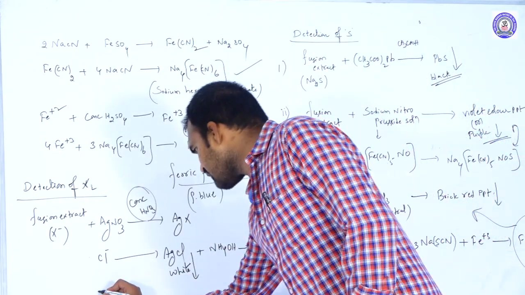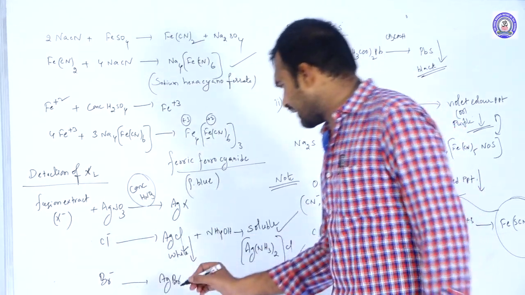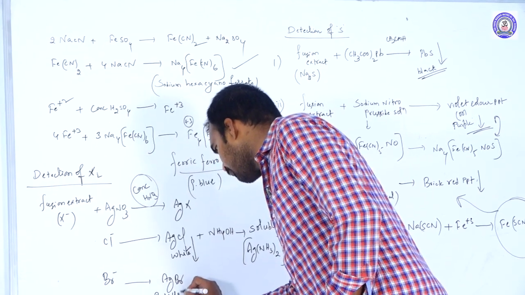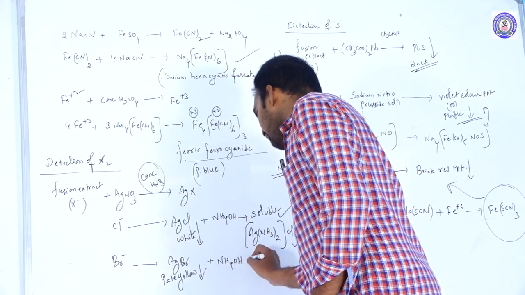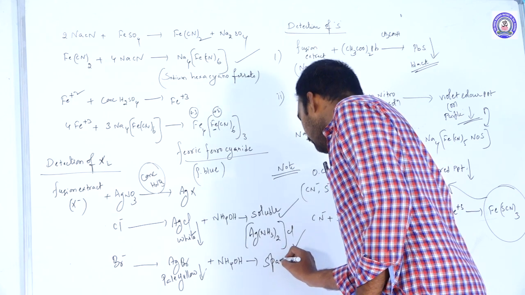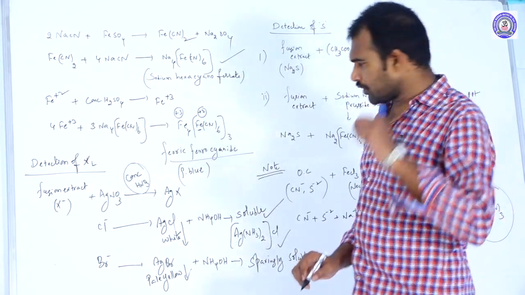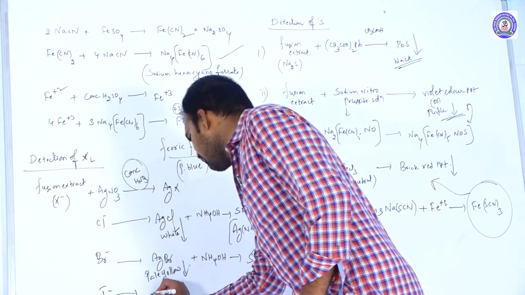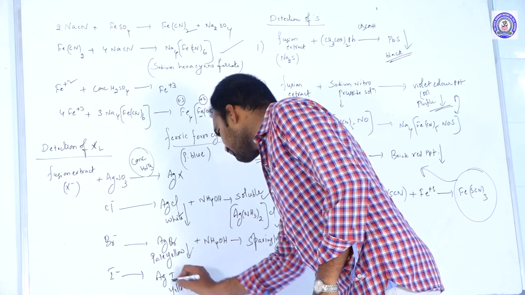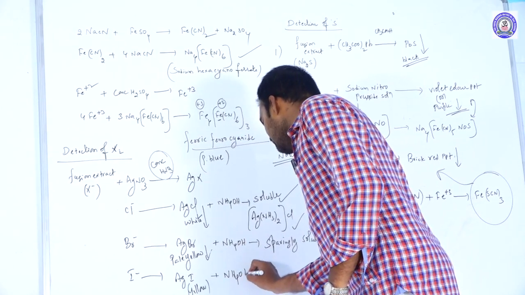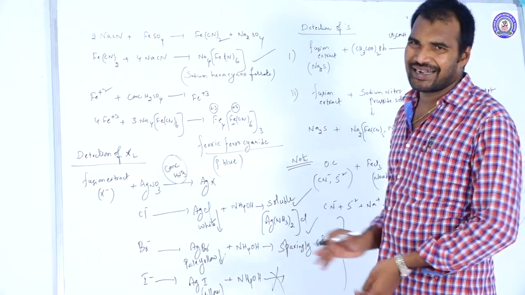Next, if it is a bromide, it forms AgBr salt. It is a pale yellow colored precipitate, and it is sparingly soluble in ammonium hydroxide. Coming to iodide, it forms AgI. AgI is a yellow colored precipitate and it is almost insoluble in excess of ammonium hydroxide. So by this we can differentiate which halide ion is present.